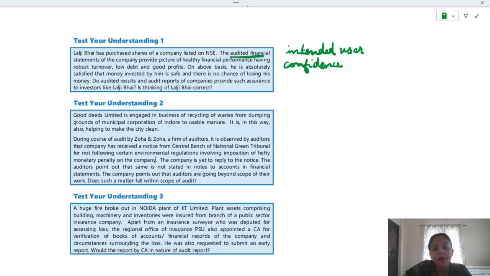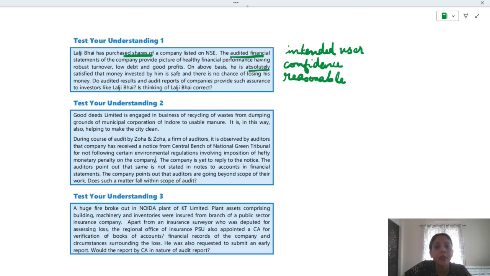But can audit provide absolute assurance? No. So only reasonable assurance can be given, right? Yes. Now, what about this thing? Share price. Everything is right. There is an audited FS. The financial performance is really good. But he is not able to get absolute assurance because of the inherent limitations of audit. And there are other things that are affecting the share prices.